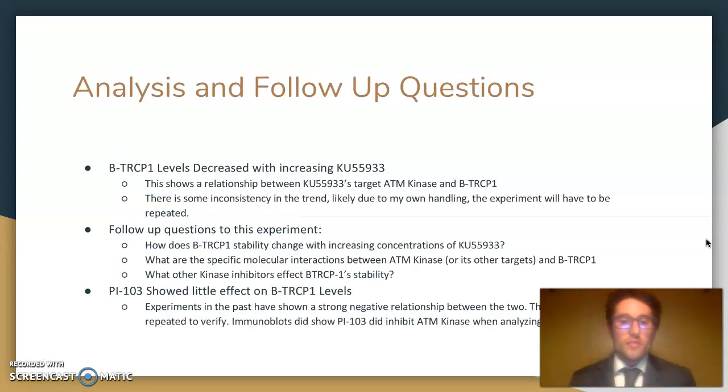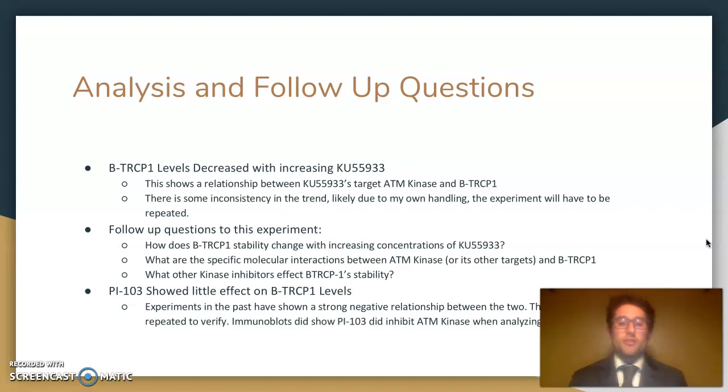So some further analysis to this is, B-TRCP1 levels decrease with increasing Ku55933, which was something that was shown. And this goes to show that there is a potential relationship between Ku55933's target ATM kinase and B-TRCP1. And also, as mentioned before, there was some inconsistency with this trend, which was likely due to my own handling. So this experiment will have to be repeated in the future.